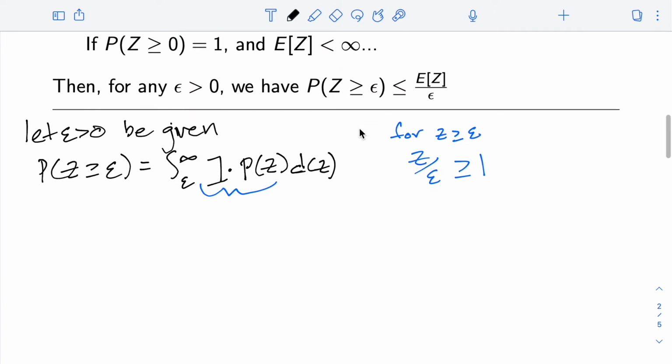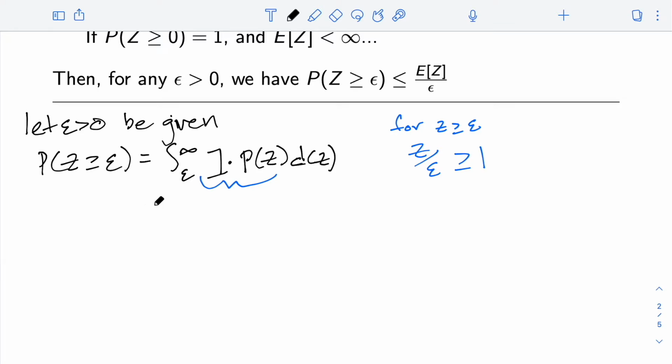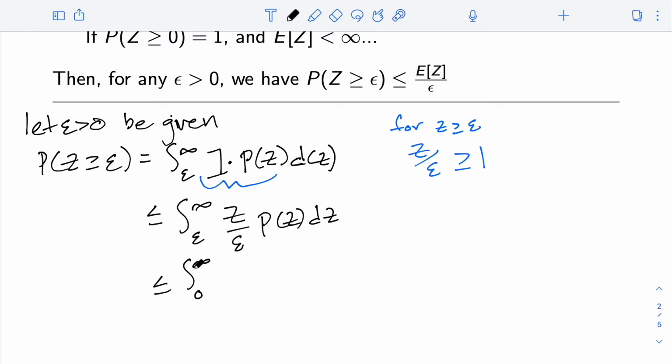Let's scroll down a little bit. So I can say that this integral is now less than or equal to the integral from epsilon to infinity. Now I replace 1 by z over epsilon times this density of z dz. And now, again, since this quantity is always non-negative, I can change this bound of integration. Rather than integrating from epsilon to infinity, I can integrate from 0 to infinity. And that will only increase the value of the integral, or at least not decrease the value.